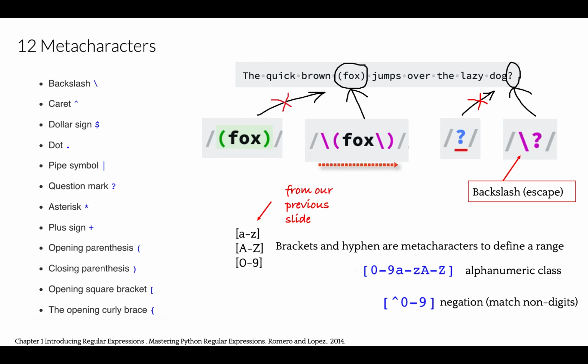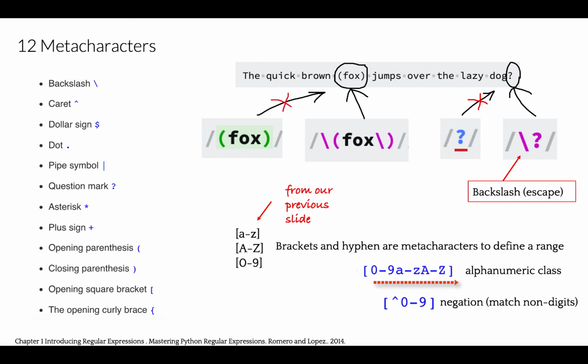How about the question mark? If you need to find the end of the sentence with a question mark, by placing the question mark only, we will not succeed. But by escaping the question mark character, we can actually identify the end of the sentence. Recall also from the previous slide that we defined our character classes, and we use square brackets and hyphen. Remember 0 through 9? So square brackets and hyphen are used here as metacharacters.